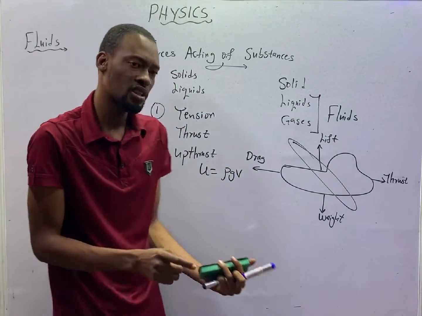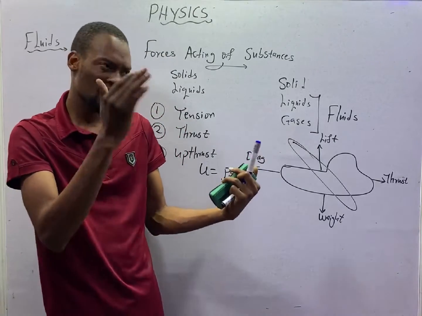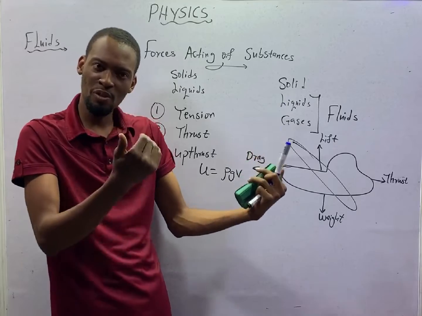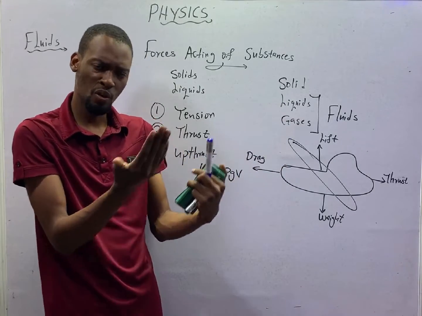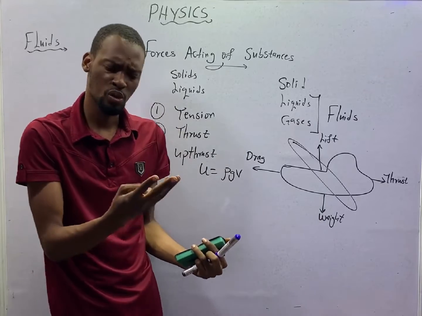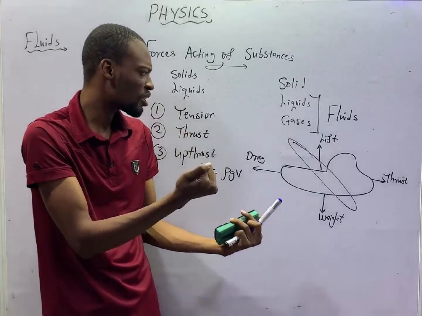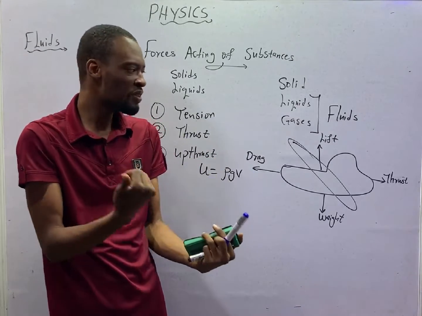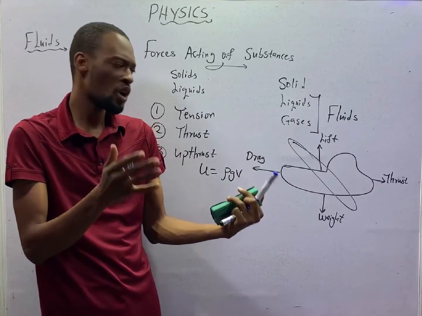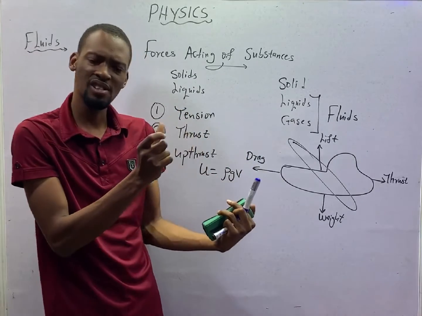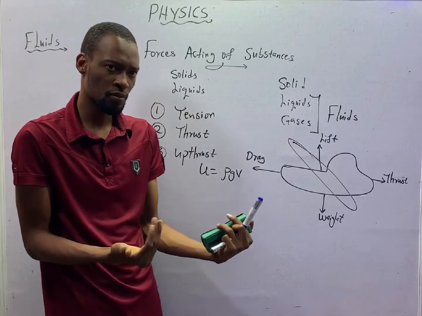Now look at this. Upthrust is directly proportional to pressure. As pressure increases, upthrust will increase. As upthrust increases, pressure will increase. Two, upthrust increases with depth, just like pressure. In the previous episode, we discussed pressure, and we said that pressure increases with depth. Also, upthrust increases with depth. The deeper you go, the more the upthrust.